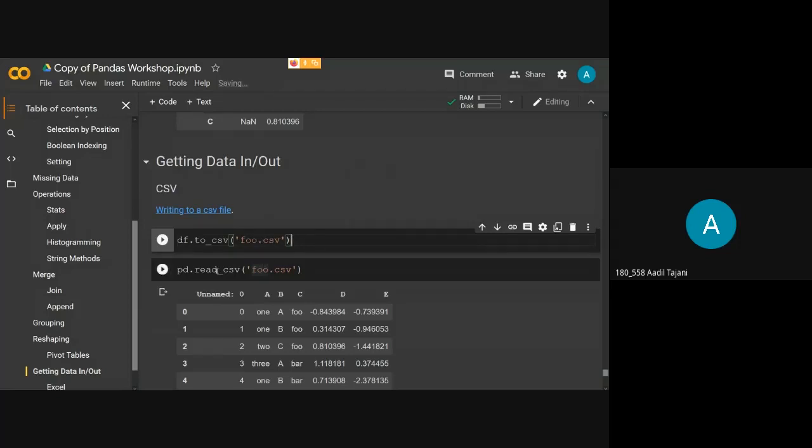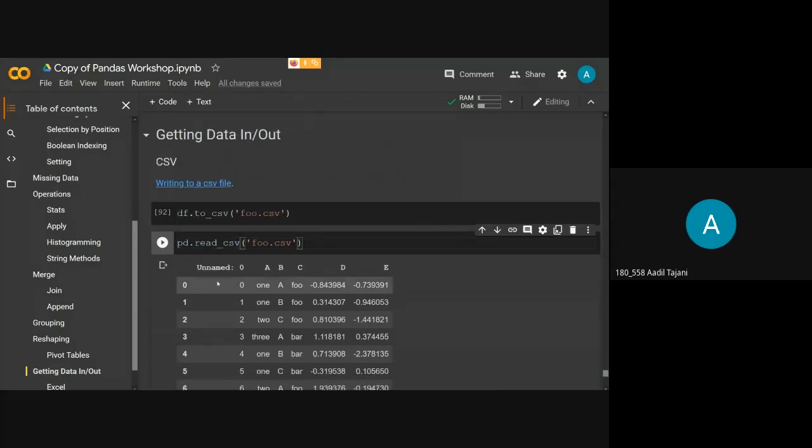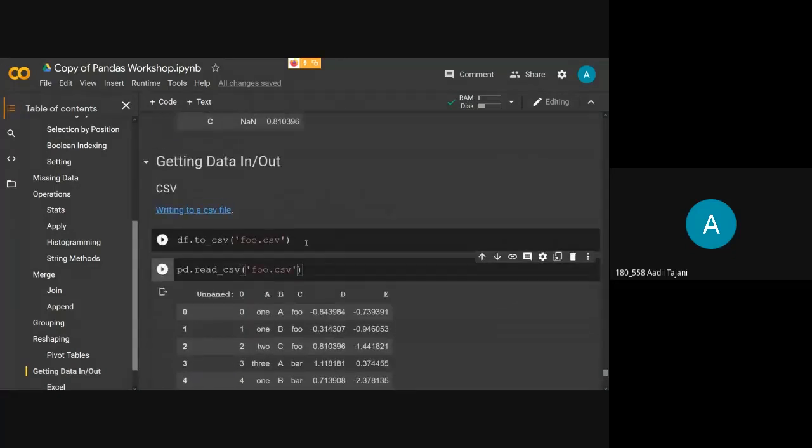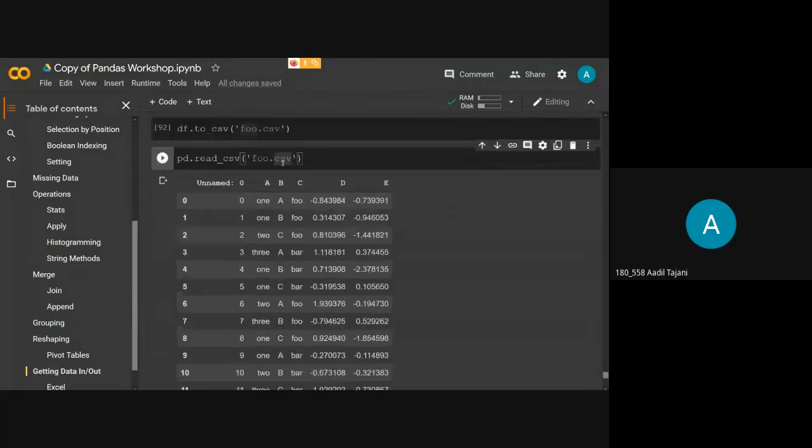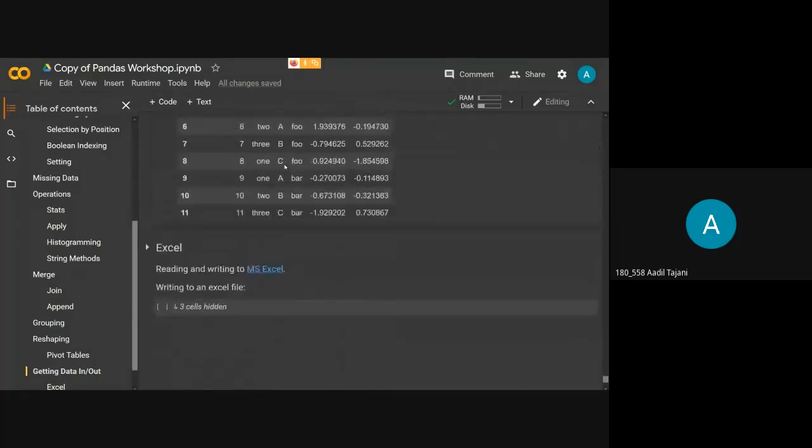If we want to read that, we just mention foo.csv, and it will give us this data frame. So by just these simple single lines, you can save your data and load your data. To save it is to_csv, to read it is read_csv. You just have to mention the local machine path where you want to save or from where you want to load it.